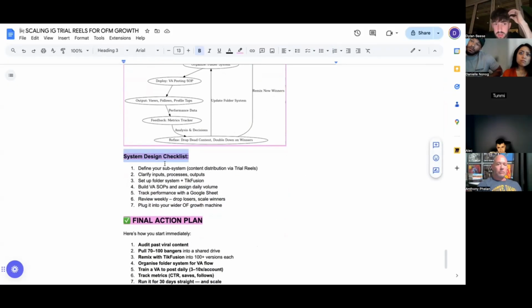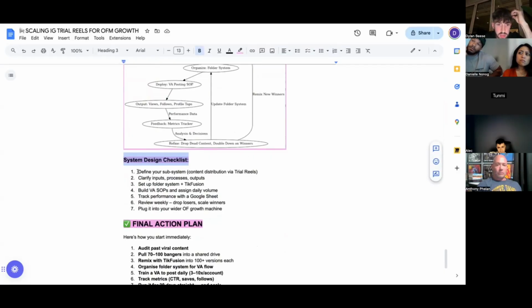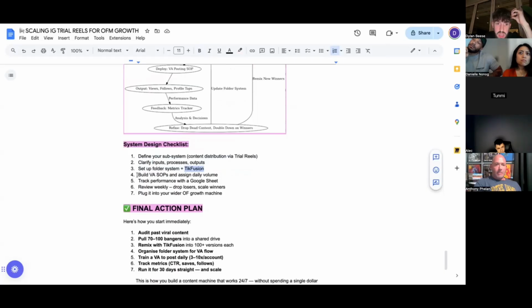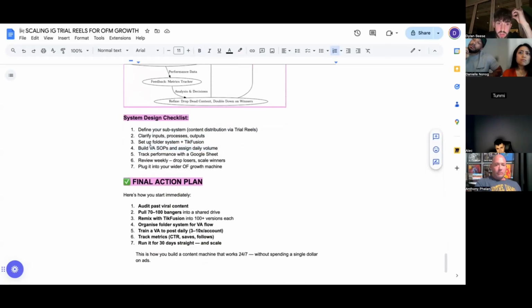So again, to design the system, the checklist: just define your subsystem, right? So the content or distribution via the trial reels, clarify the inputs, the processes, the outputs, set up the folder system in Google Drive, plus obviously set up Tick Fusion, build your VA SOPs and assign the daily volume that the VAs are going to be doing, track the performance with obviously a Google Sheet like I showed, and then obviously review every single week or review every single day, depending on what you want to do.